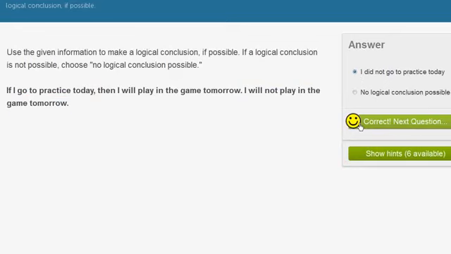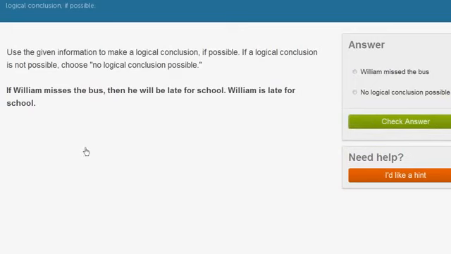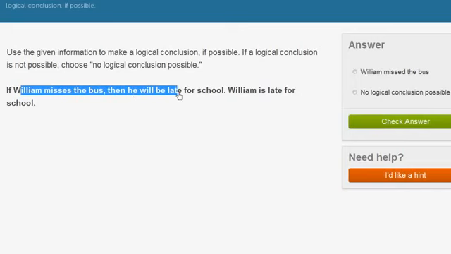So let's do a couple more of these. Okay, the same instructions. If William misses the bus, then he will be late for school. William is late for school. So let's think about this a little bit. If William misses the bus, then he will be late for school. William is late for school.